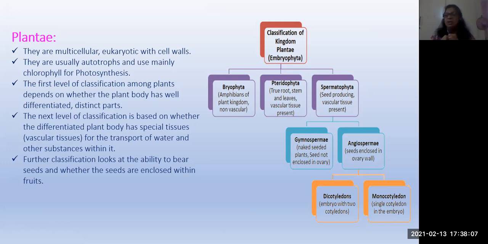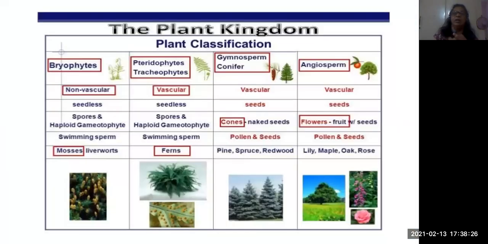For example, you can see all the millets, dals, you know, dal. So it can be broken. Even peas, beans, all these seeds we can make into two halves. So those are called dicotyledons.